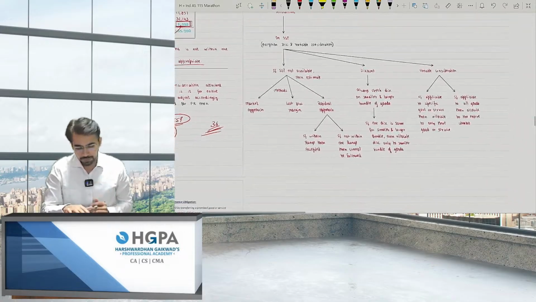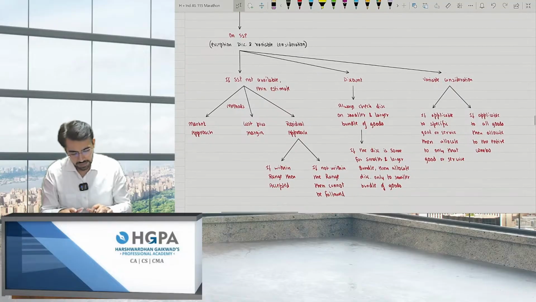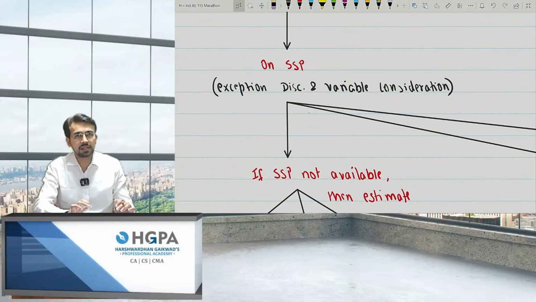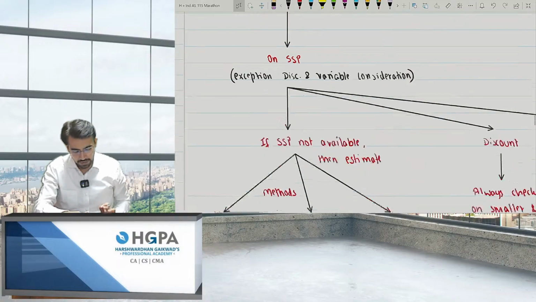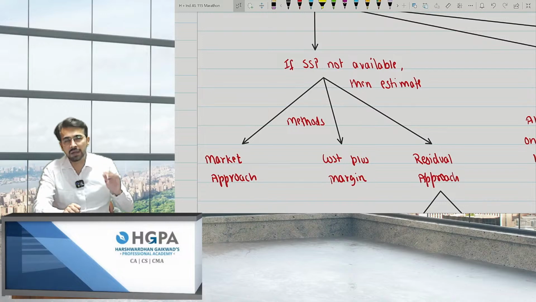So summing up, this is again the chart for that allocation on SSP basis, right? This is step 4. On SSP basis, the exceptions are discount and variable consideration. I've already explained, right? If SSP is not available, then 3 approaches. What is the first approach? First is the market approach. What is market approach? Take from the market rate. Let's say I'm giving this pen to you, but I don't have the selling price, so whatever similar products are available in the market, take that approach, right?